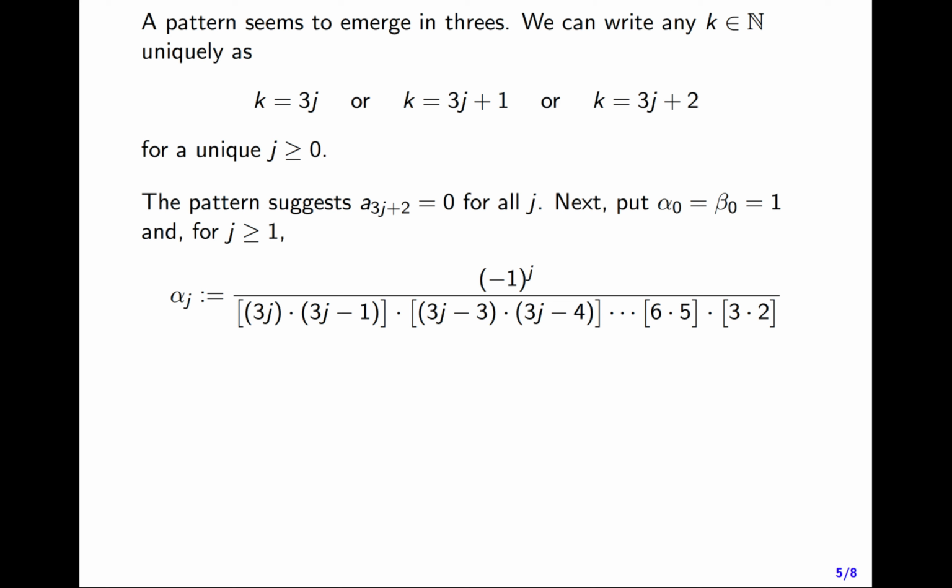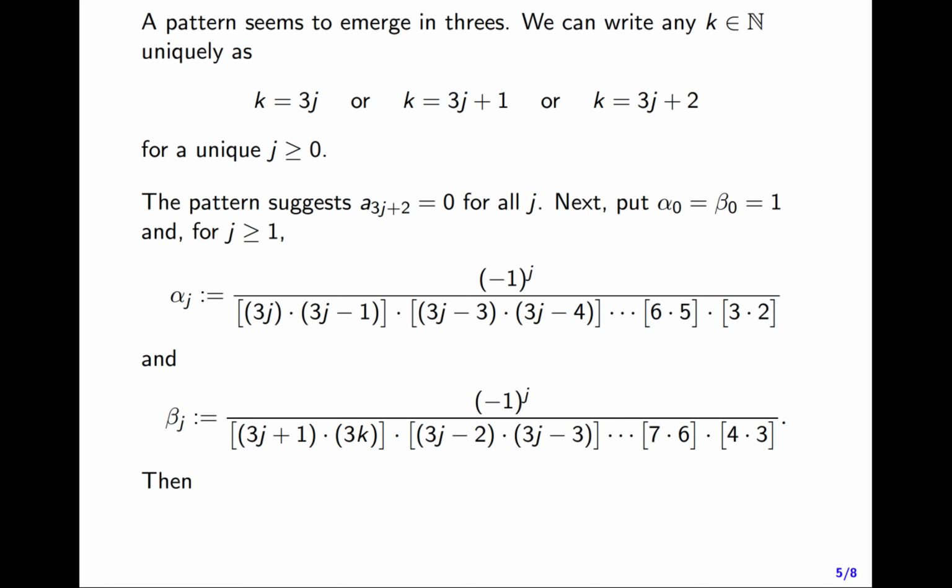And you may want to hit pause here and calculate alpha j for a few small values of j, and see if you start getting numbers that you saw on the previous slides. You should. And similarly, we'll put beta j to be minus 1 to the j over 3j plus 1 times 3j times 3j minus 2 times 3j minus 3. We'll keep dropping down to 7 times 6 times 4 times 3. It's like we keep subtracting down by 3's and multiplying pairs here for alpha j and beta j. And again, hit pause, go back to the previous slides, calculate some alpha j's and beta j's, and see if you're getting what we saw before.